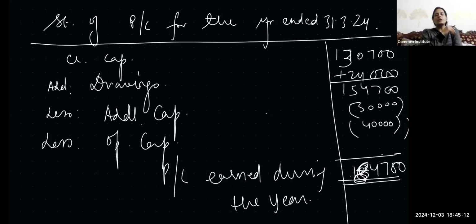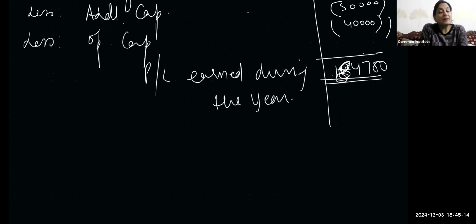So this is how, whenever you have got some adjustments, because adjustment वाला chapter हमने छोड़ दिया है अभी, तो आपको कुछ basic adjustment करने होंगे, like depreciation to be deducted from the asset, or your provision for doubtful debt would be deducted from your debtors, or your interest on capital will be added to the capital only, or interest on drawings would be deducted from the capital only, just like drawings. So drawings and interest on drawings both will be deducted from the capital, and additional capital and interest on capital both will be added to the capital, right?